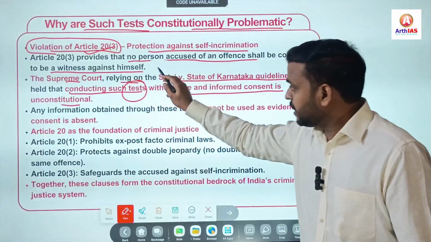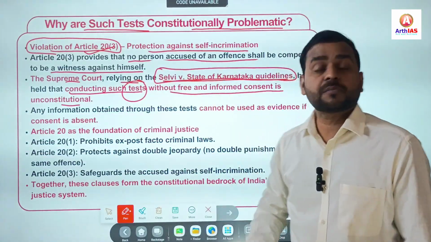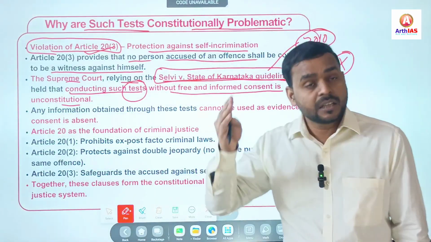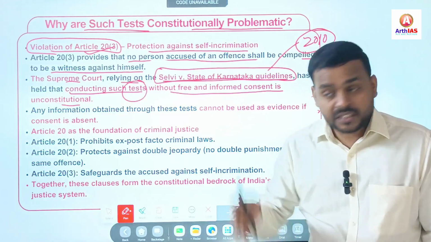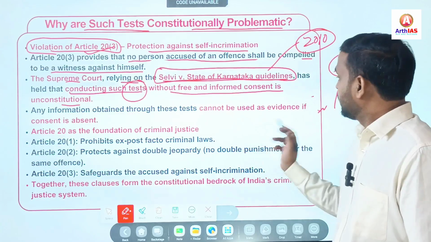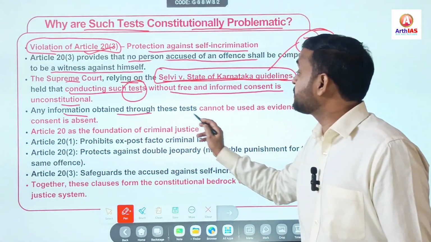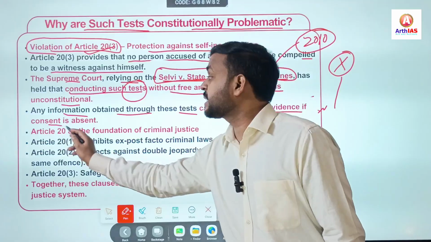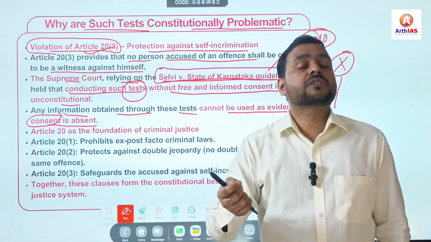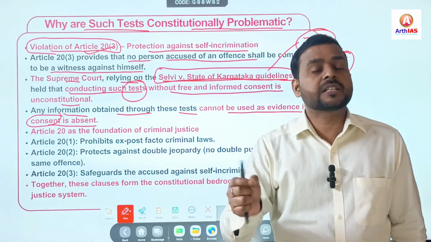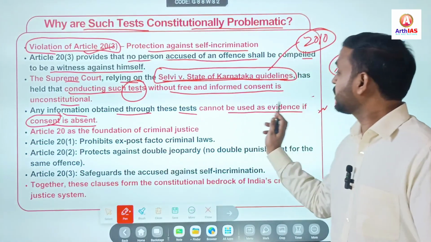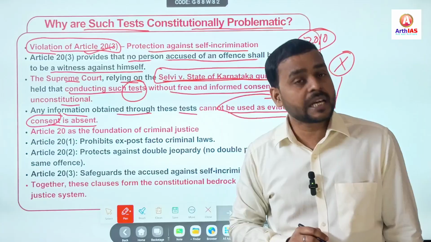And while discussing this case, Selvi versus State of Karnataka, 2010 is very important, right? In this case, as I said, a bench of 3 judges issued certain guidelines that should be followed while performing a narco test. Next, any information obtained through these tests cannot be used as evidence if consent is absent, right? So if consent is not taken first, then it shall be considered unconstitutional and invalid. And if the consent is absent, then that evidence or that statement cannot be used as evidence.